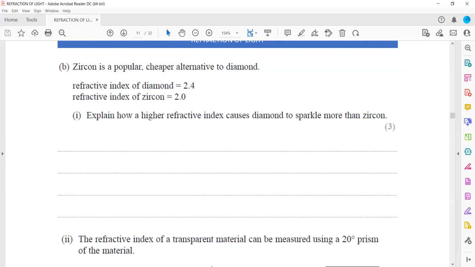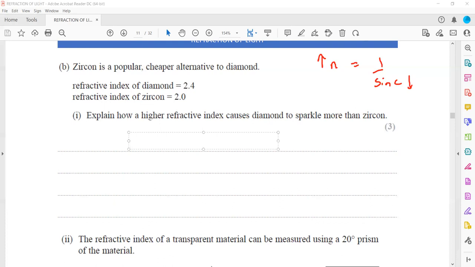Basically, a higher refractive index means a smaller critical angle. A smaller critical angle means that for a greater range of angles of incidence, reflection can take place. Because for the refractive index and the critical angle, we have n equals 1 over sine c. So if the refractive index is high, the critical angle will be small. If the critical angle is small, then for smaller angles, multiple reflections can occur.